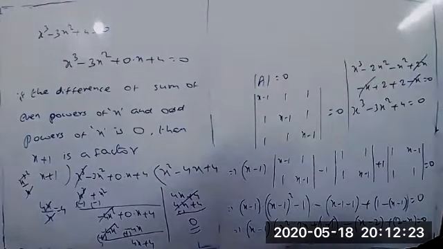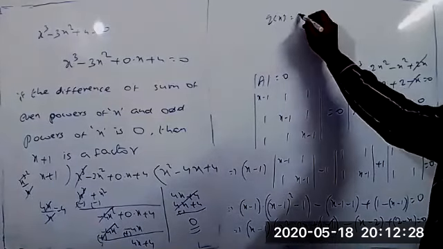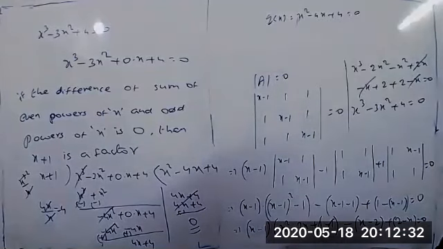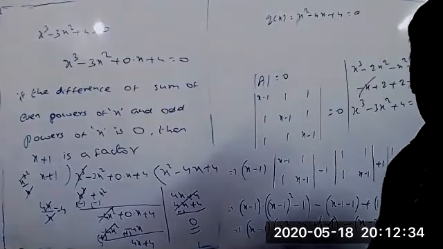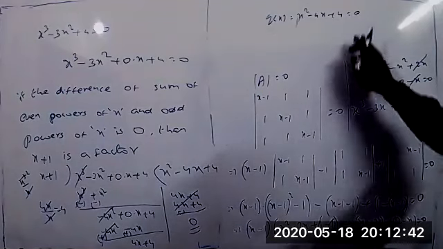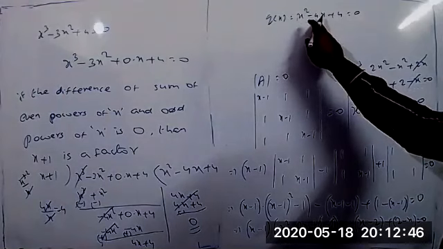So therefore, what is the quotient we got now? x square minus 4x plus 4 equal to 0. By applying the factorization method, you can find the values here. Generally we have formulas, clearly. It is a perfect square.